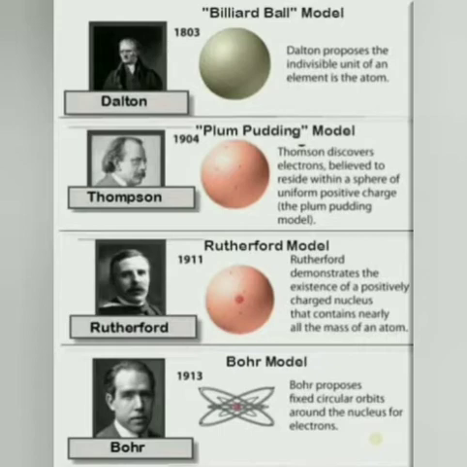Then came Niels Bohr's explanation and his atomic model, in which he said that the electrons are moving in fixed orbitals and their paths are fixed, and thus it does not lose or gain any energy and the atom is stable. So these are the gradual changes in the atomic model one by one.